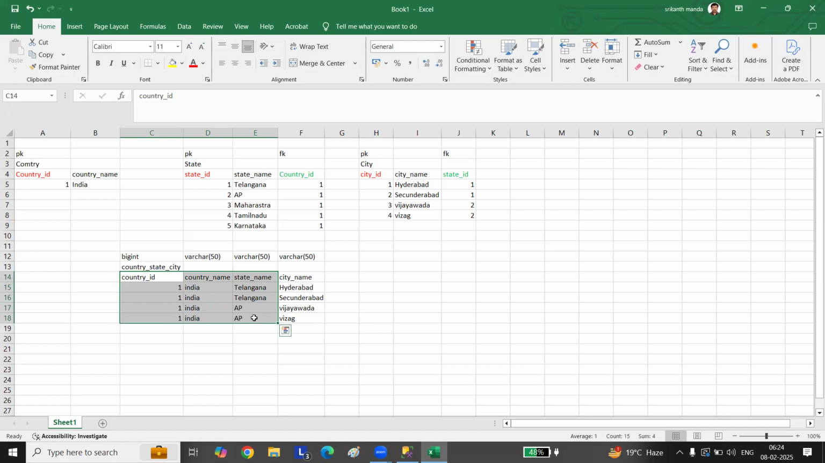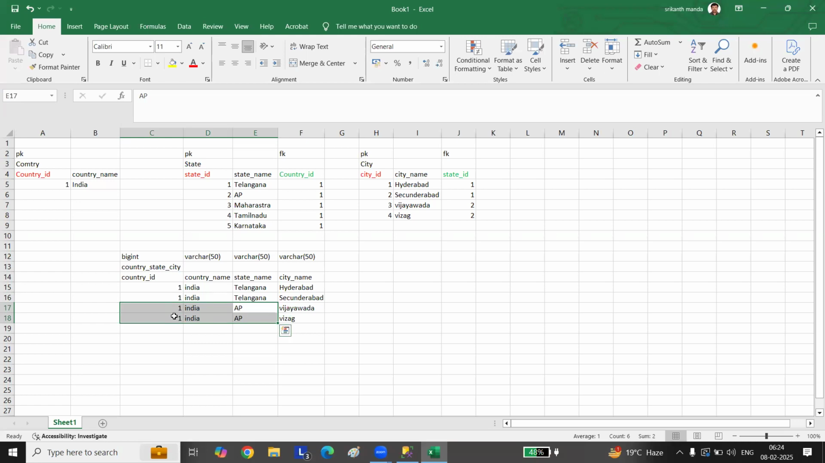If at all you go through this, I've inserted only 2 cities for the state of Telangana, and I've inserted duplicated data for these 3 columns. In Telangana, you have got multiple cities, right? Some hundreds of cities you got. Similarly, AP has also got hundreds of cities, but you are trying to duplicate this data in the entire table.